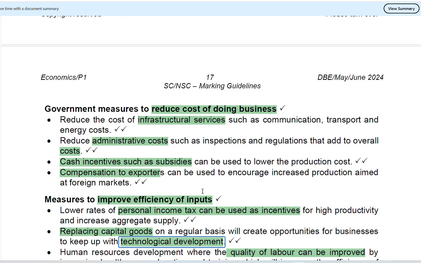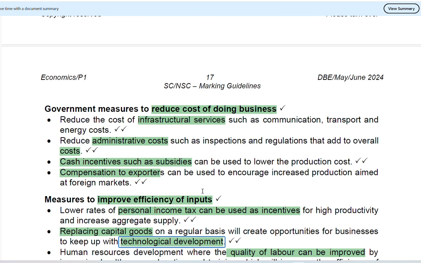By reducing maybe the cost of going to certain towns or locations with the transport that they provide, which are trains. We know that the government through Transnet provides trains, and by providing trains, it means they have control in the price they bill people who use trains to go to work.